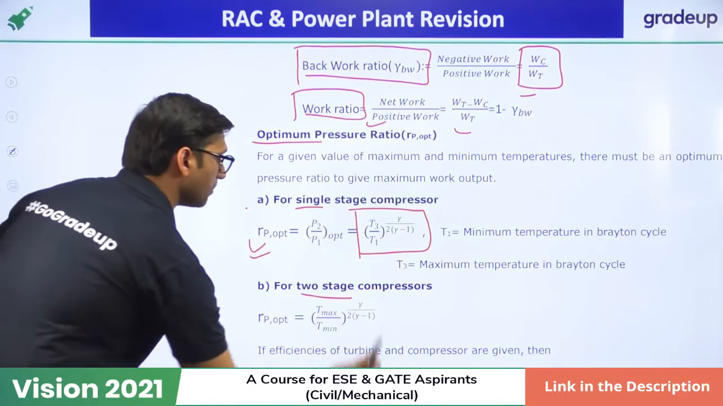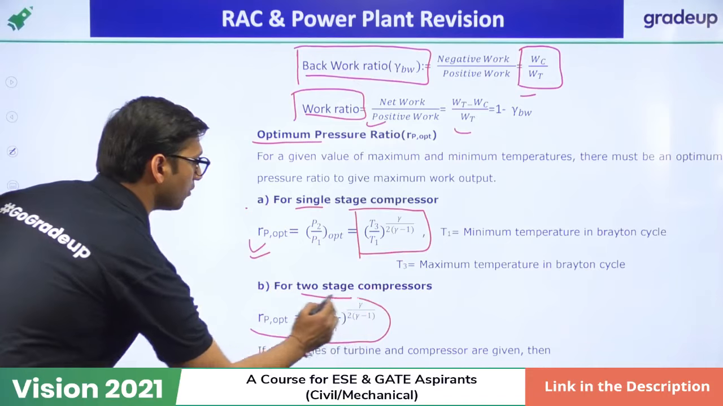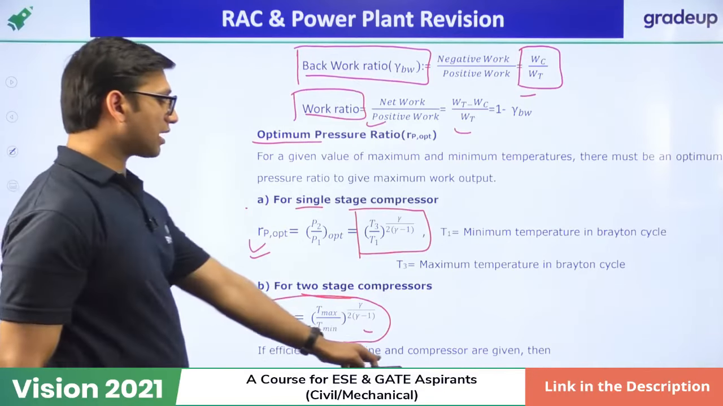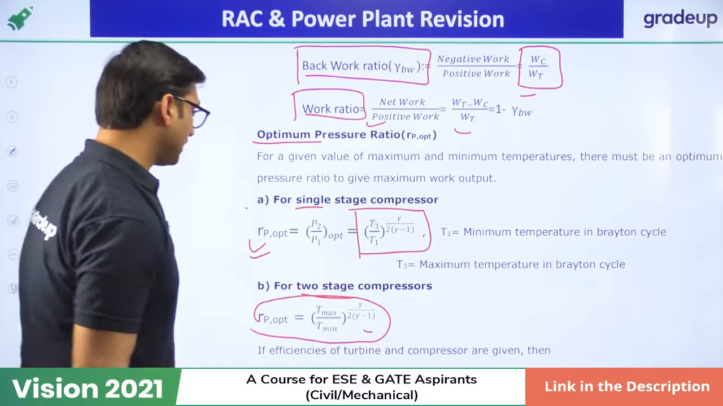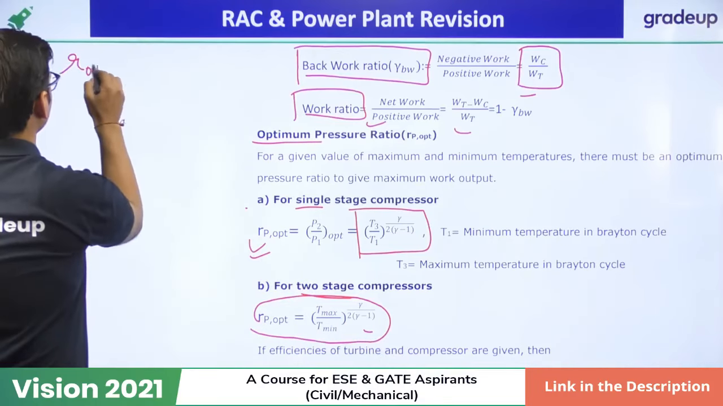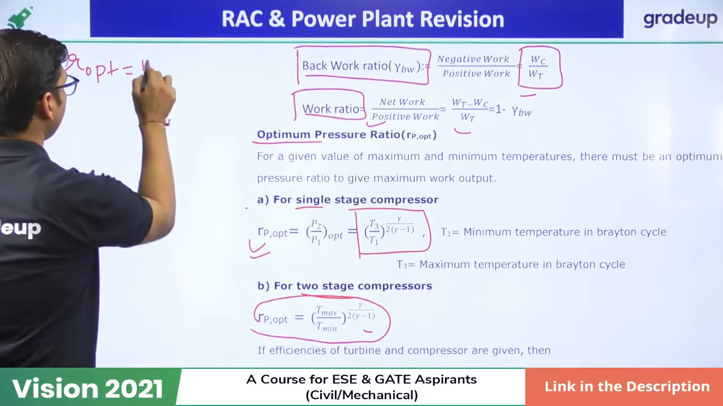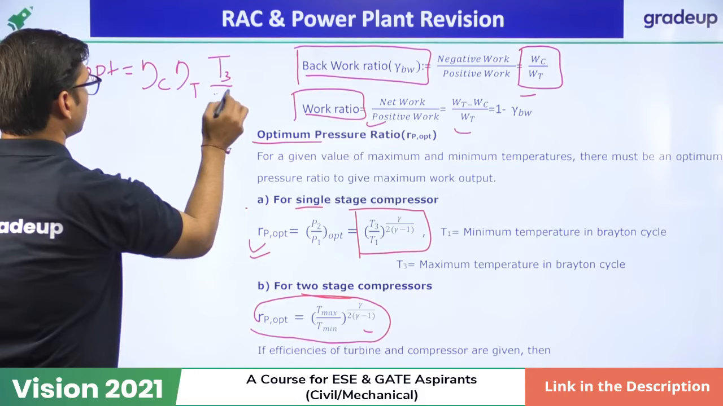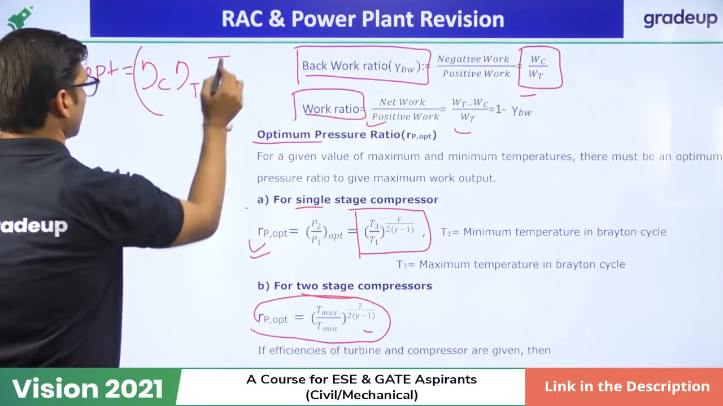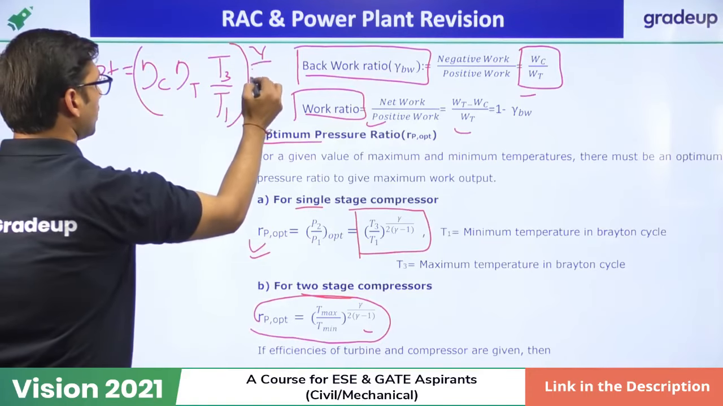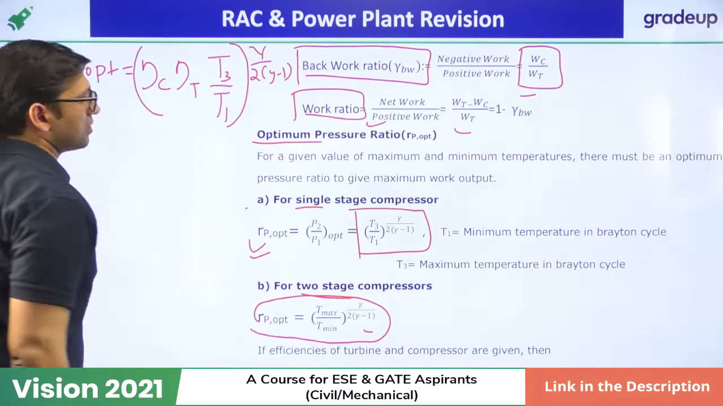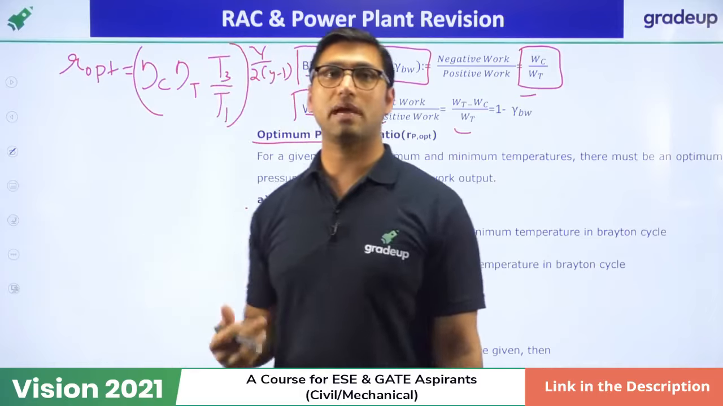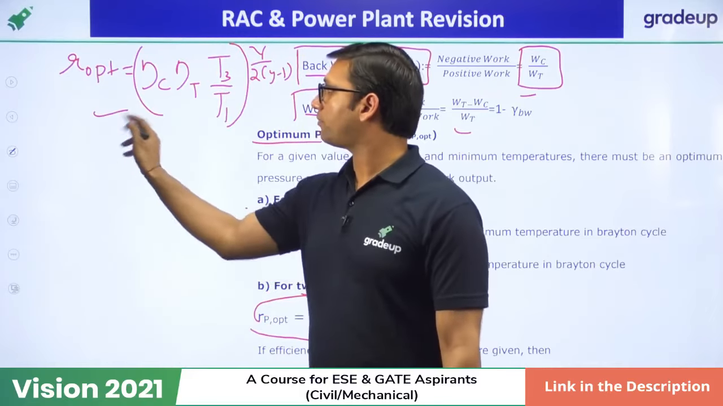For a two-stage compressor, it is equal to (T maximum over T minimum) to the power gamma over 2 times (gamma minus 1). And if efficiency of the turbine and compressor are given to you, in that case optimum pressure ratio is equal to (efficiency of the compressor times efficiency of the turbine times T3 over T1) to the power gamma over 2 times (gamma minus 1). Okay, so sometimes the isentropic efficiency of the compressor and turbine will be given to you, so you have to use this formula of optimum pressure ratio.